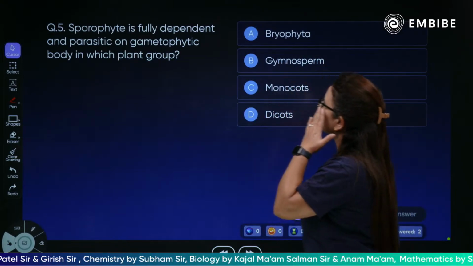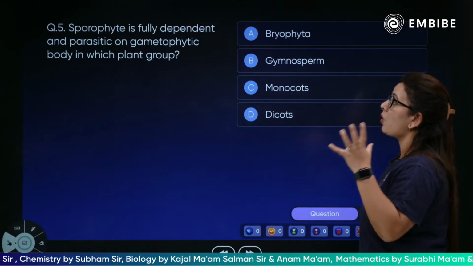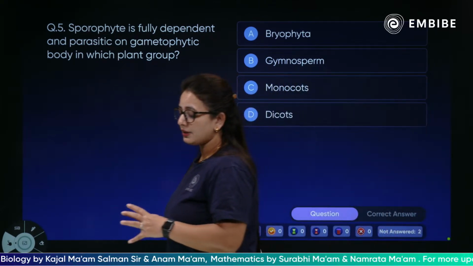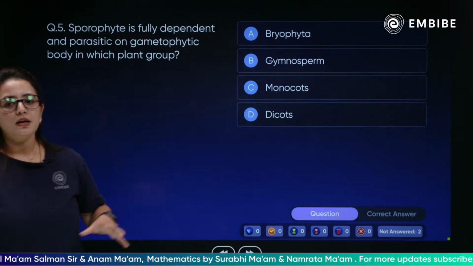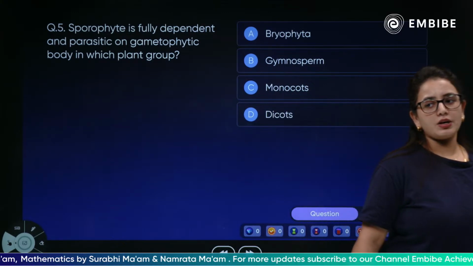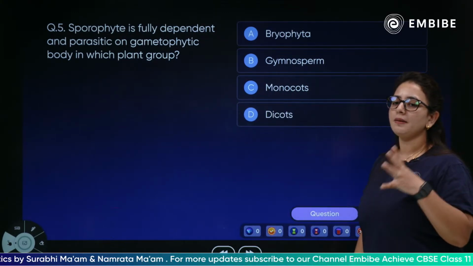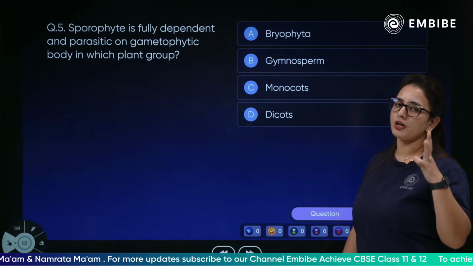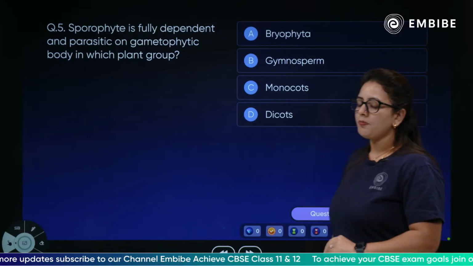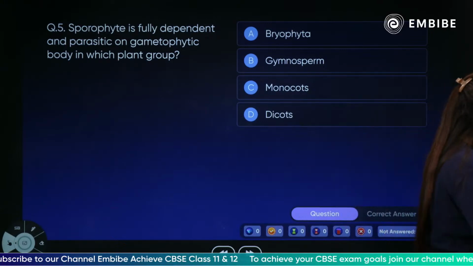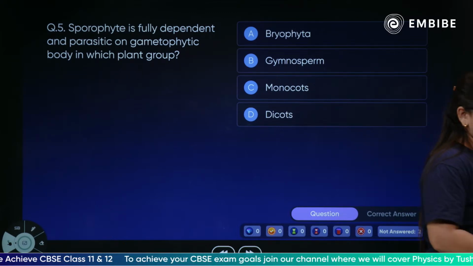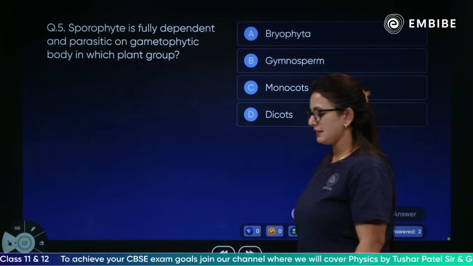Next, the sporophyte is fully dependent and parasitic on the gametophyte. Which plant group will have a sporophyte developed into a root, stem and leaf like structure, completely and fully dependent and parasitic on the gametophytic body? Which plant group will have such kind of an organization?